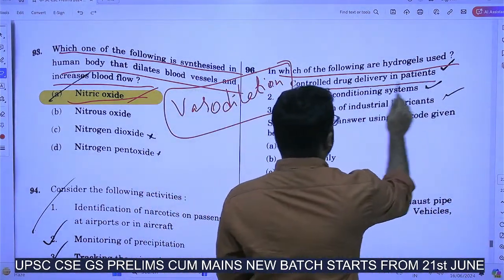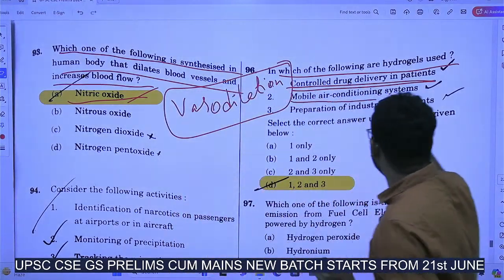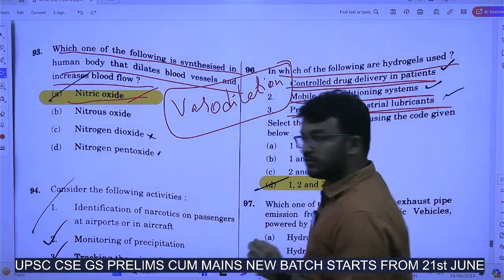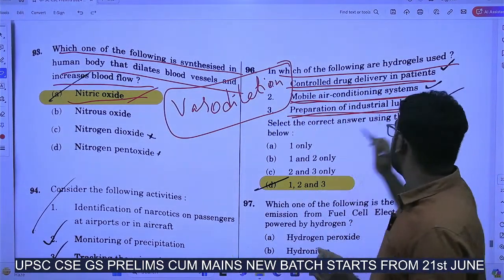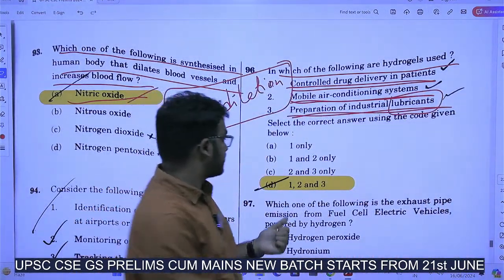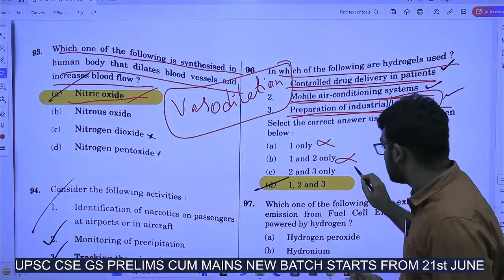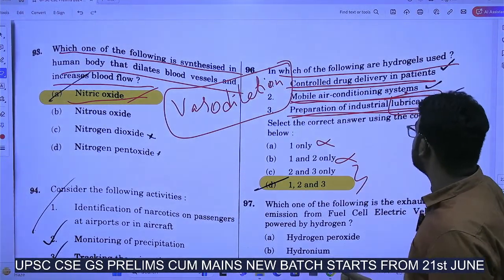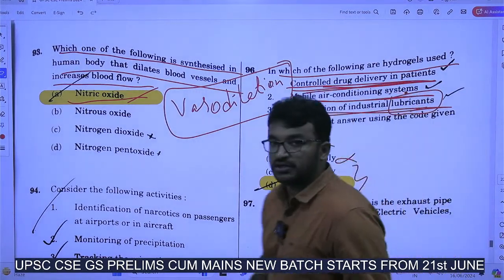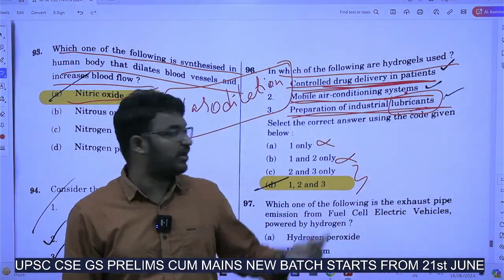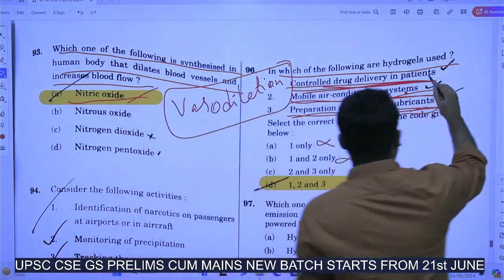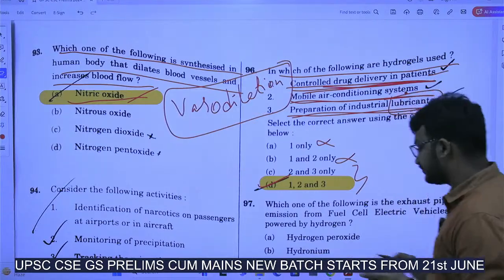Controlled drug delivery in patients, mobile air conditioning systems, preparation of industrial lubricants. Hydrogels, of course, you might be knowing about their utility in lubricants. Many industries will be using these hydrogels. So here you can roll out these two options. Answer will be in this 2 and 3, AC and lubricants. Now controlled drug delivery in patients. Now using this nanotechnology, we are using hydrogels in the drug delivery of patients. So this is also right. Answer is 1, 2 and 3.